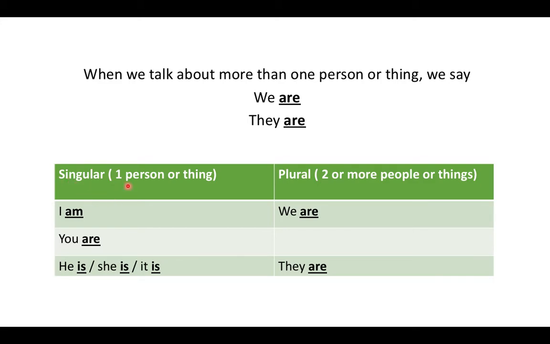Singular is the same as one person or thing. So we say I am, you are, he is, she is, or it is. If we're talking about two or more people or things, so plural, we say we are or they are.